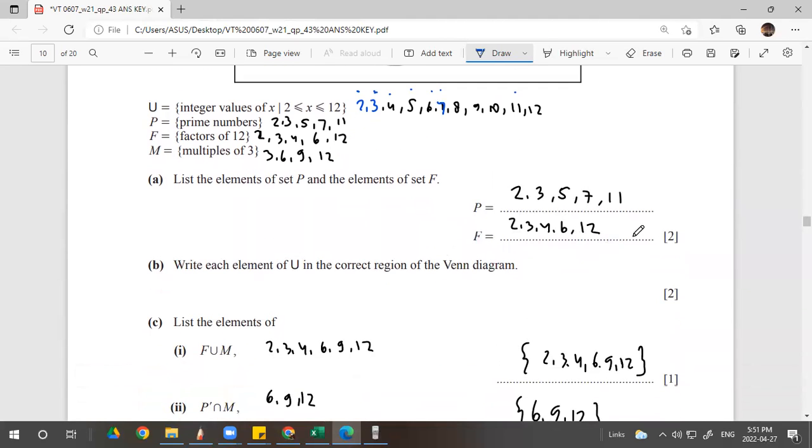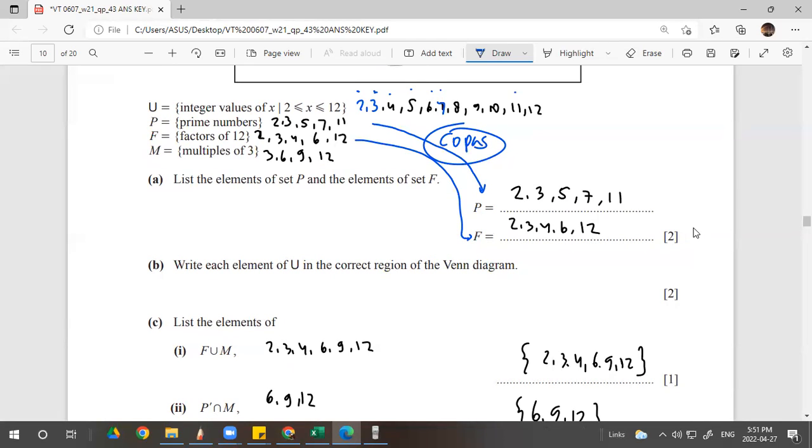It's not asked, but I just want to do it. Why? Because it's so satisfying. And not only satisfying, we list down all the possibilities. List the element of P and just copy paste P here, F here, right? Done. See, I just copy paste here.